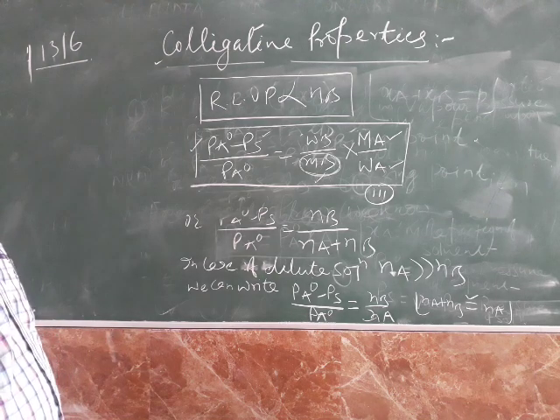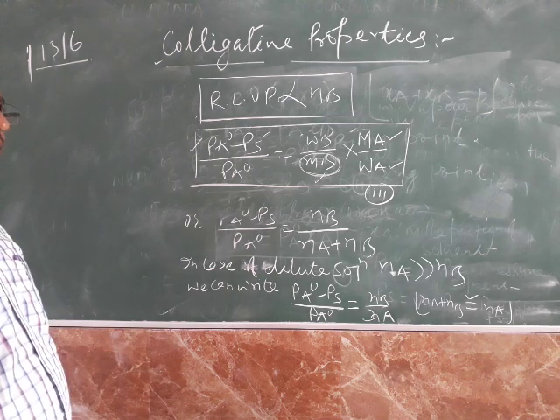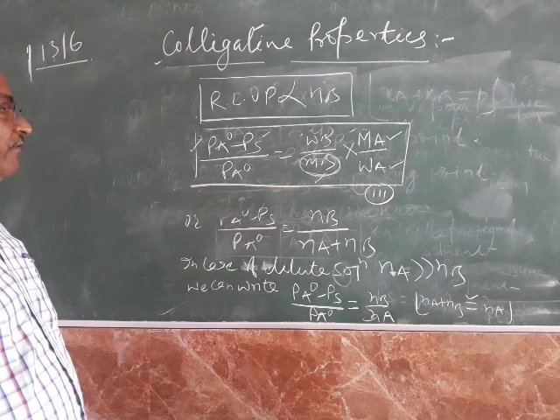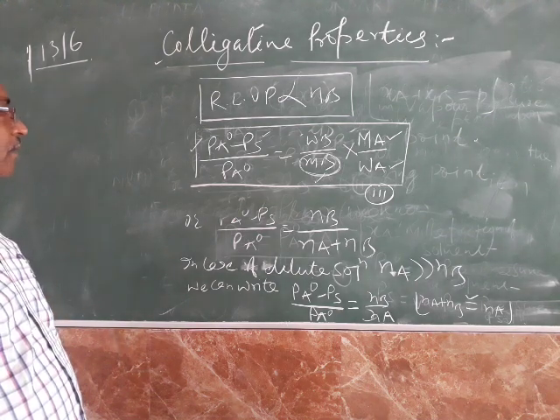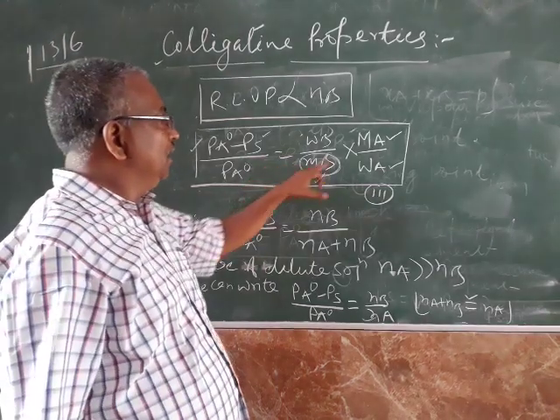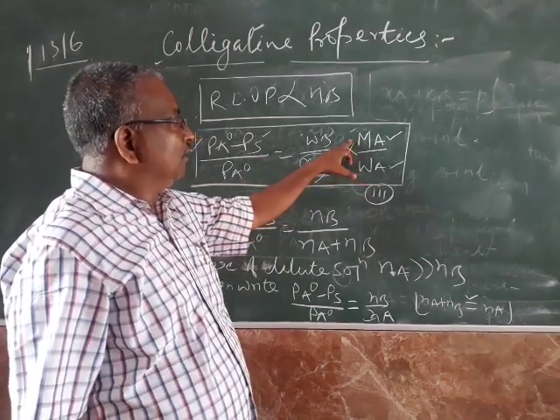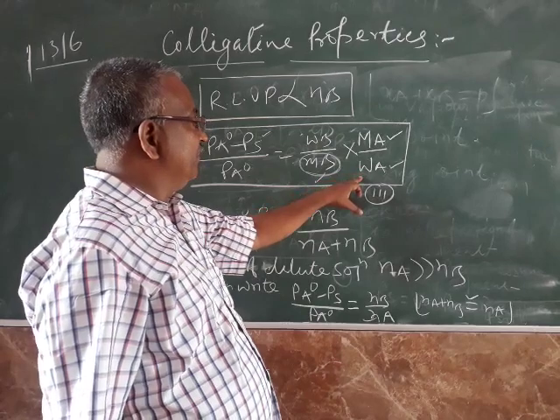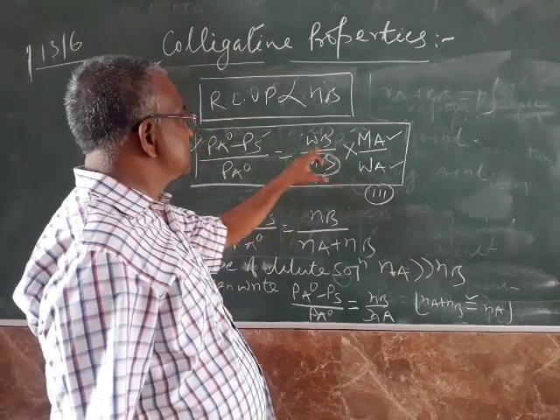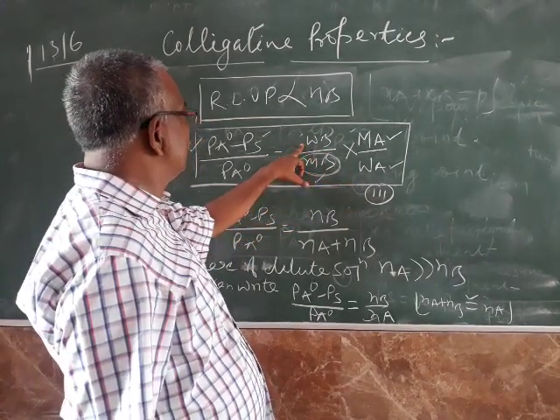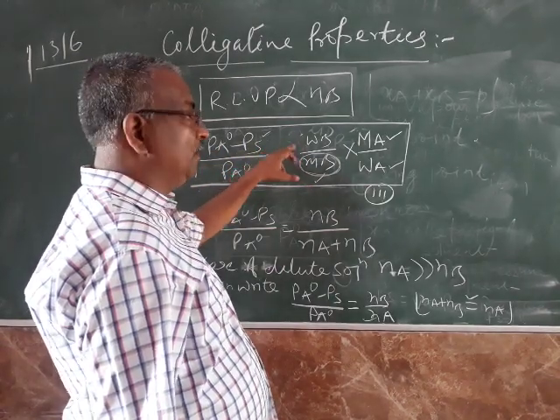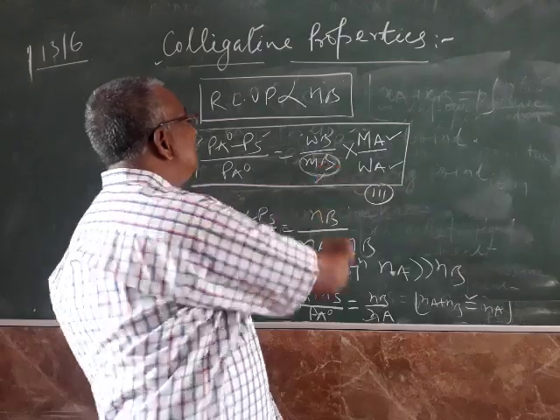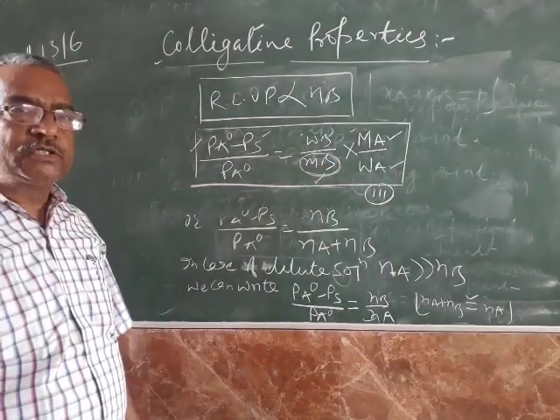This is the first colligative property, relative lowering in vapor pressure. Pa naught minus Ps by Pa naught is equal to Wb by Mb into Ma by Wa. Molecular mass of solvent, given weight of solvent, given weight of solute, and vapor pressure of solvent and solution are known to us. By knowing all these, we can calculate the molecular weight of unknown solute. Note down.